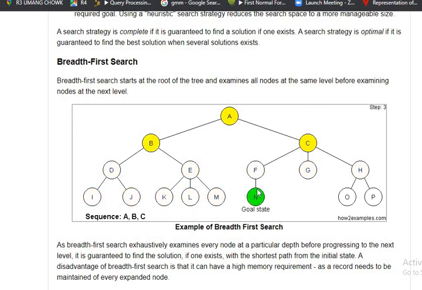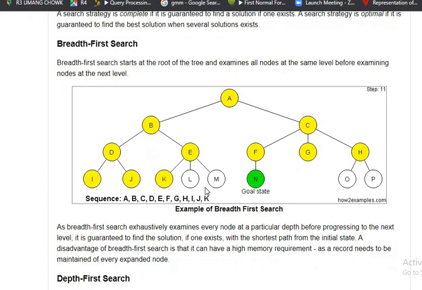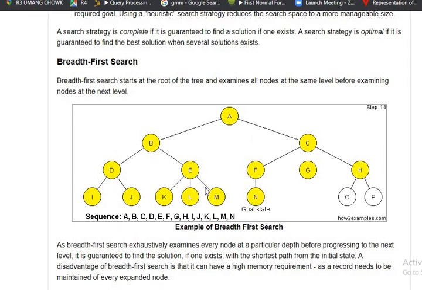So let's say for reaching the goal state N, can we reach this state in this way: A to C, C to F, and F to N? This can be feasible. Or from A to B, B to D, C, F, G, H, then I, J, K, L, M, N. So there are different paths that we have examined here. There are some advantages and disadvantages also.